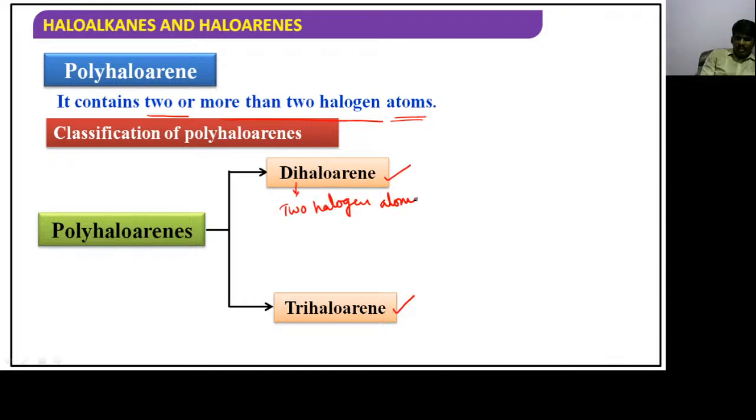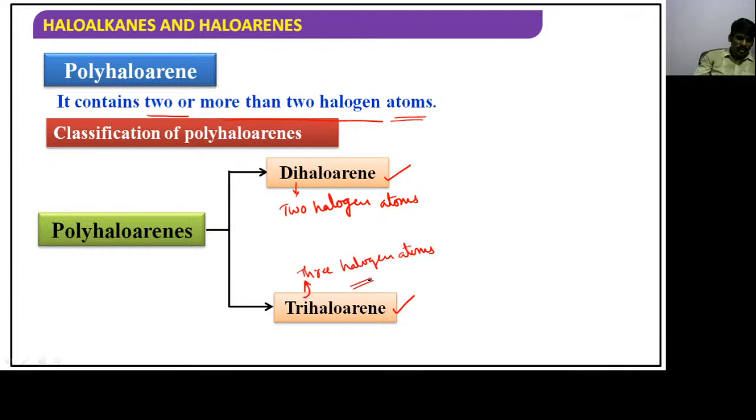Trihaloarene means three halogen atoms are present. That is said to be tri, and the previous one is said to be di.